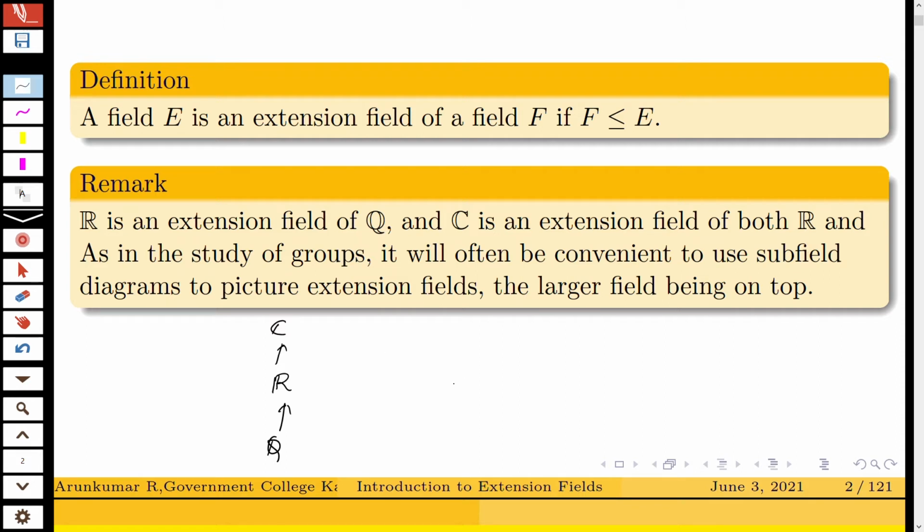So for example, if F is a field and if F(x) and F(y) are extension fields, then you can represent it like this. F(x) is an extension field of F and F(y) is an extension field of F. Then suppose that F(x,y) is an extension field of both F(x), F(y) and F. So you can draw it like this. So you can use this pictorial representation to represent tower of extension fields.